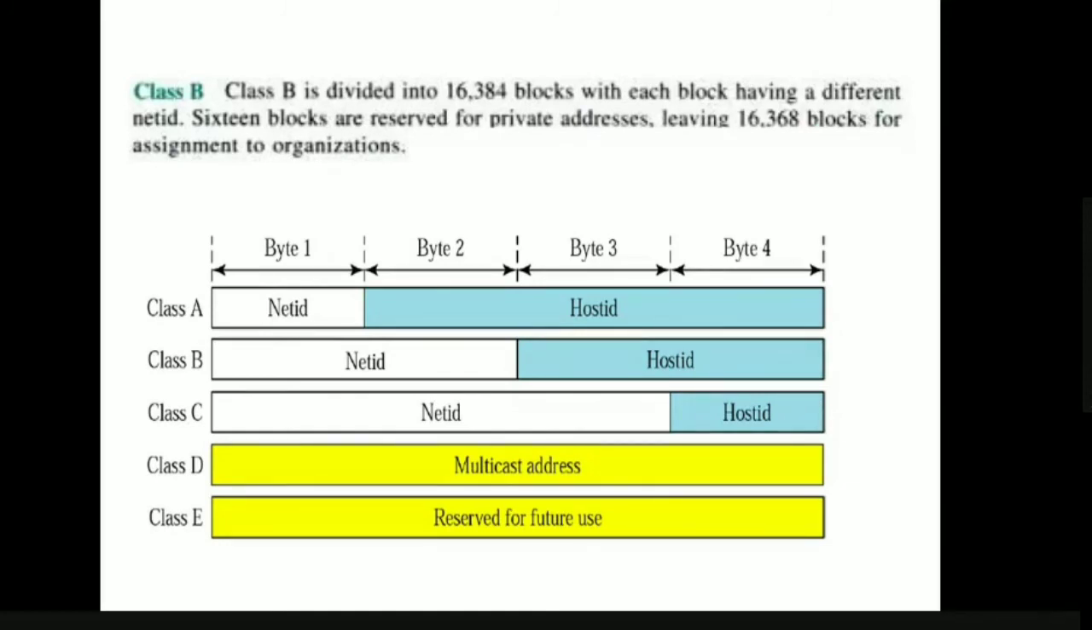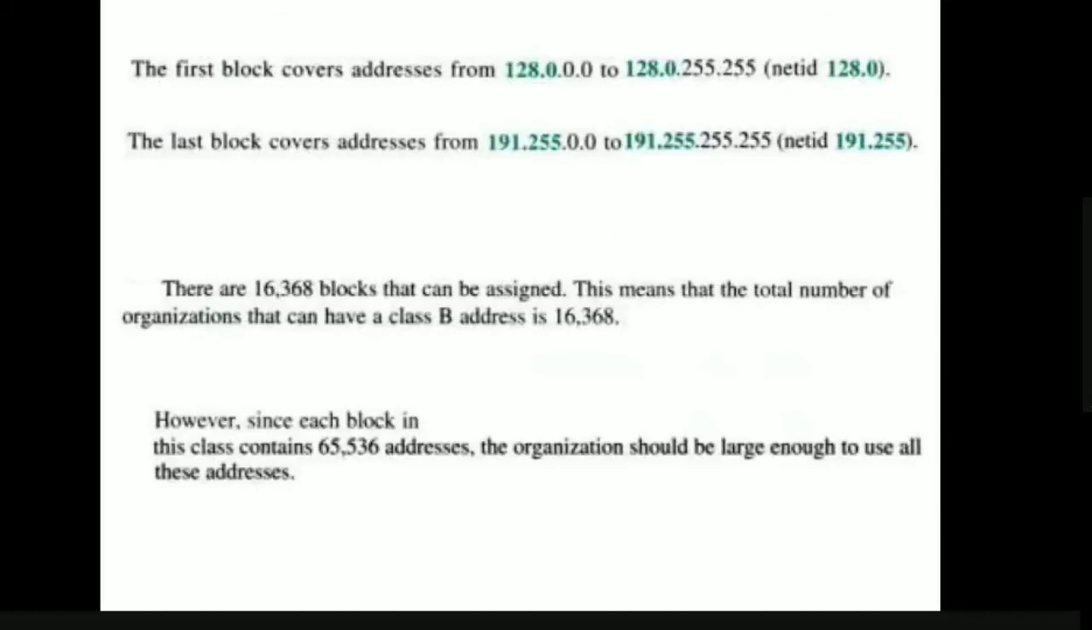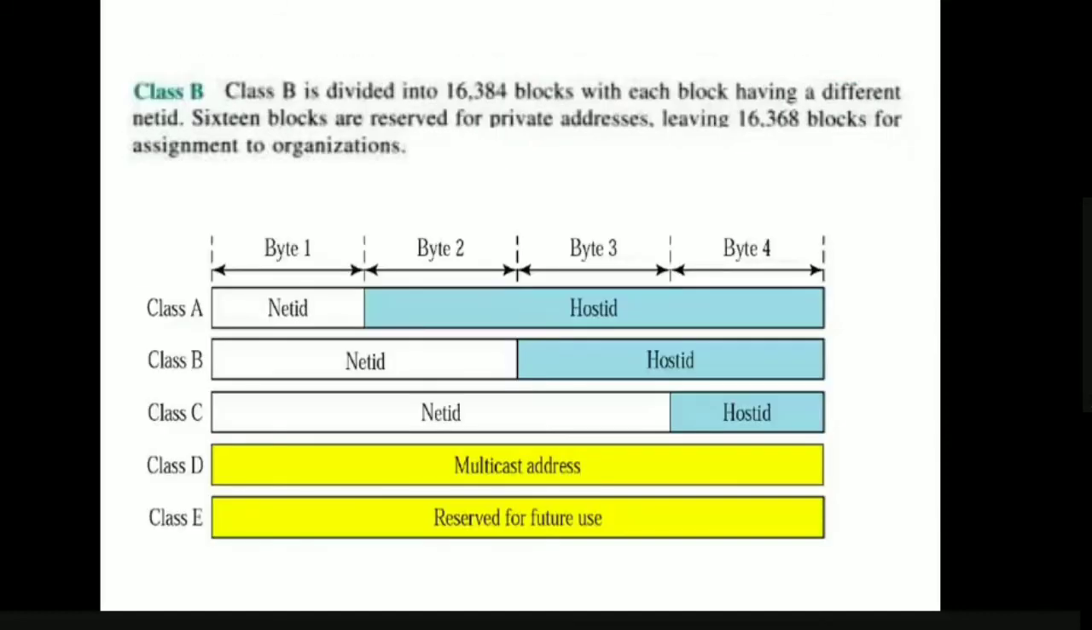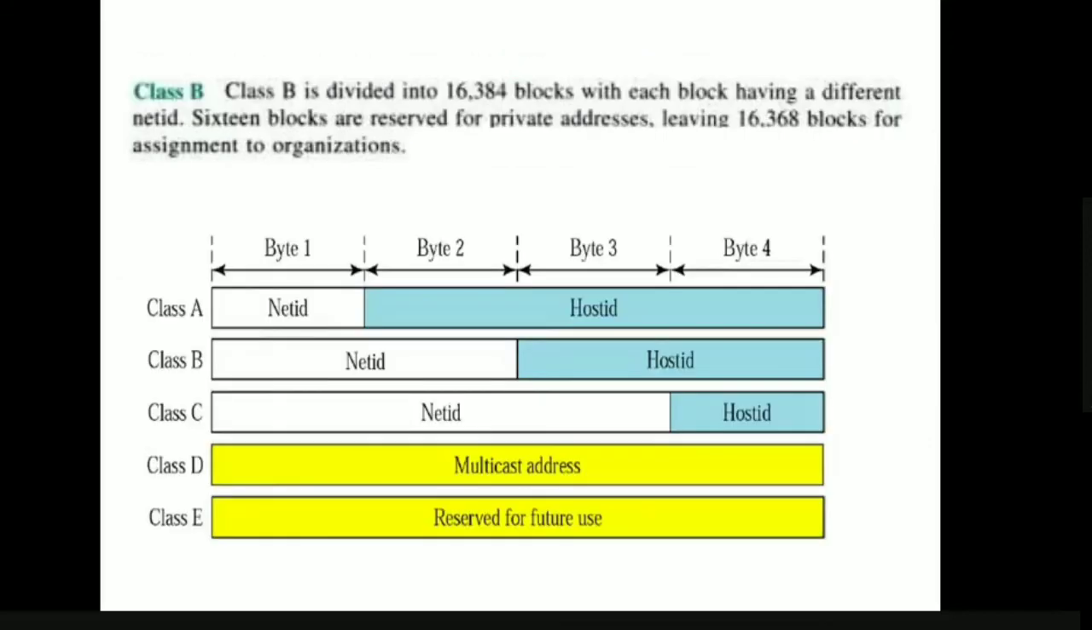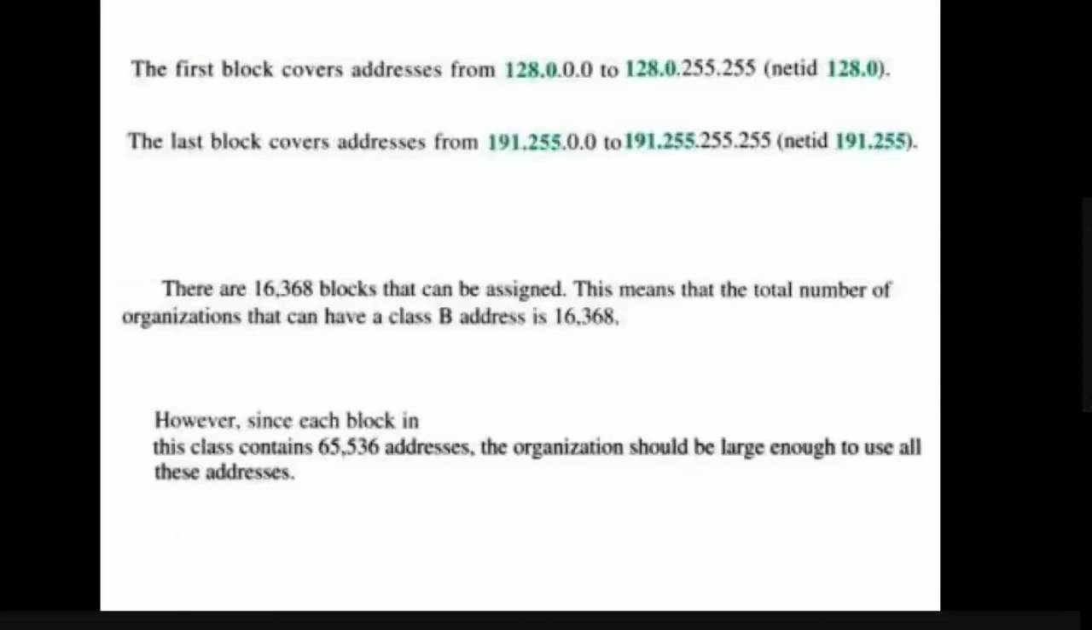And for each and every block we also have 16,384 IP addresses. If you see here, what will be the first block? IP addresses of class B start from 128 to 191. So the first block covers the addresses from 128.0.0.0 to 128.0.255.255. What is the net ID here? For class B, the net ID is the first two bytes, so the net ID is 128.0.